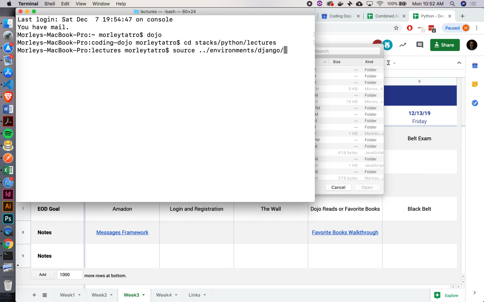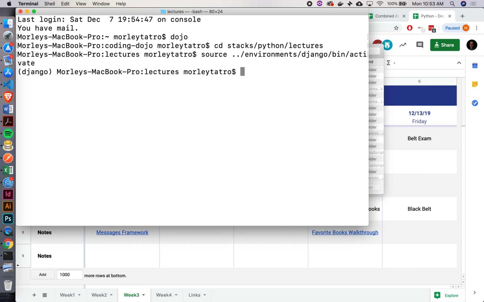Does it matter when you actually activate the environment? Like, for instance, I just cd into my desktop and then activate it. Well, you're going to have to activate it before you create your project. Yeah, that's what I mean. Like, cd into your projects folder and then activate it.